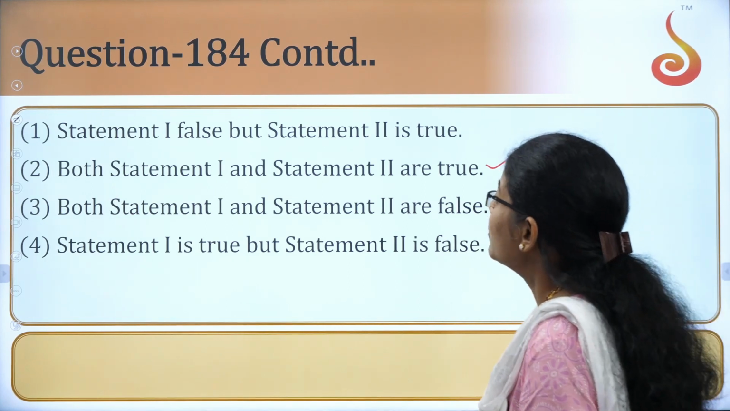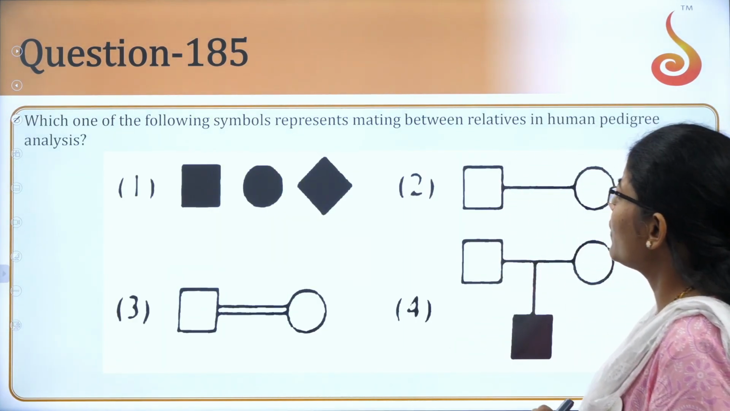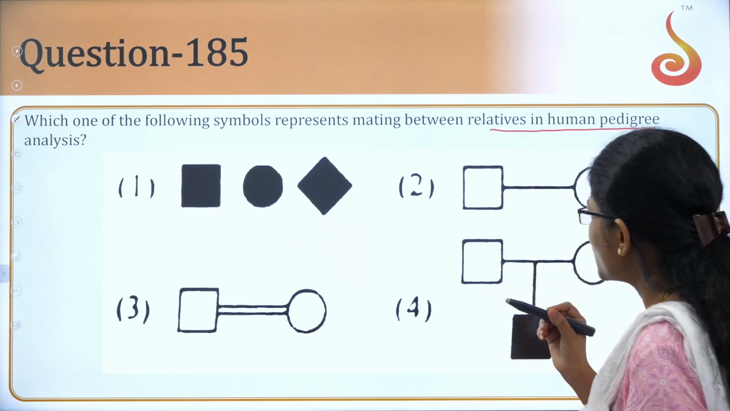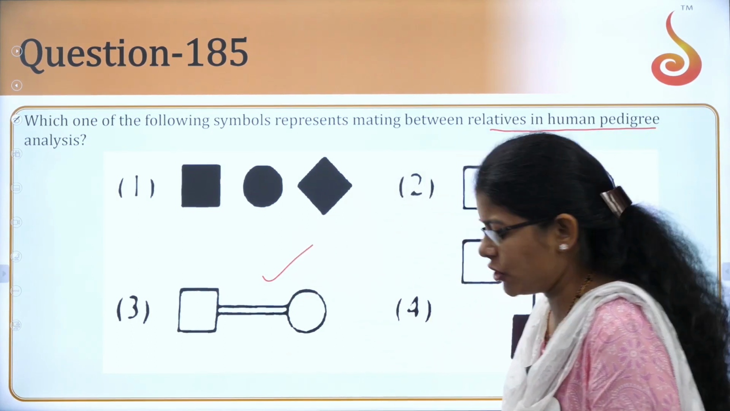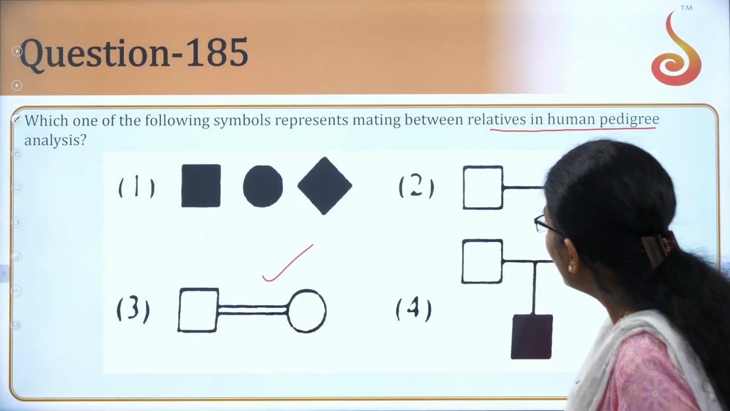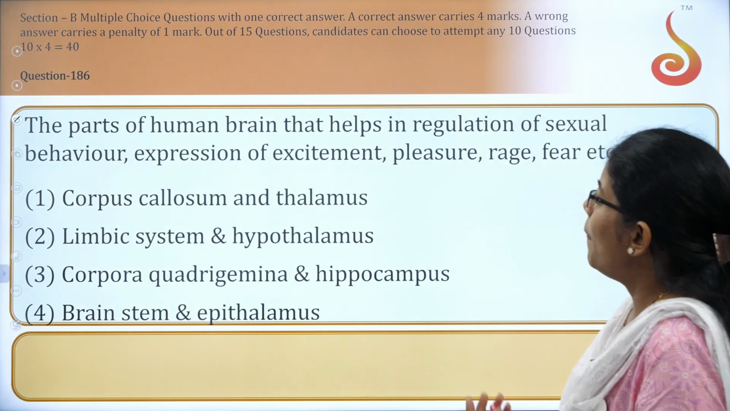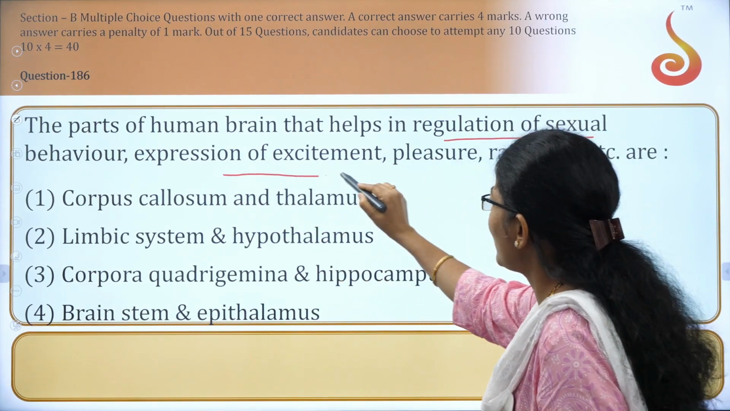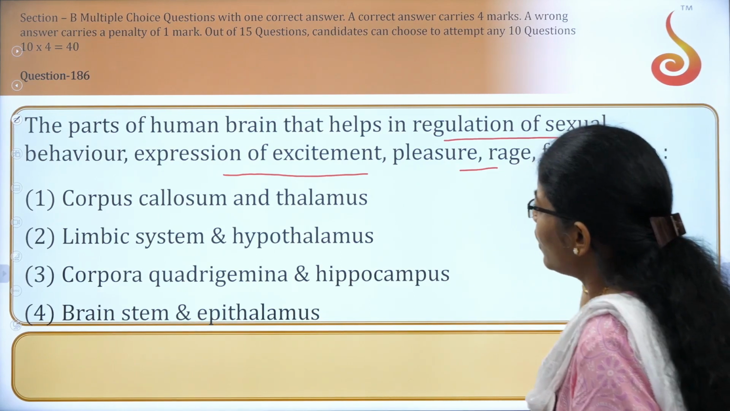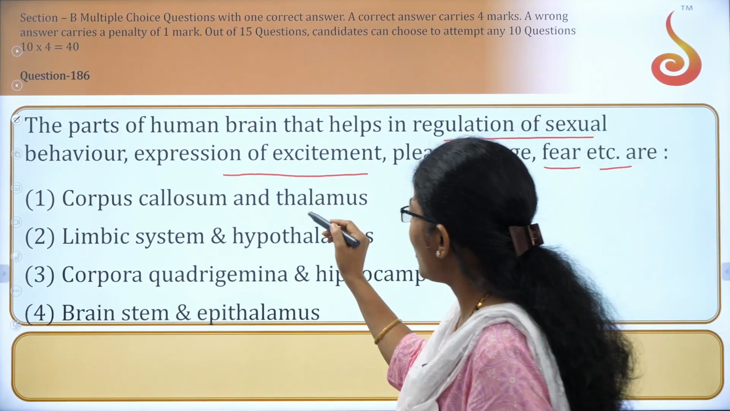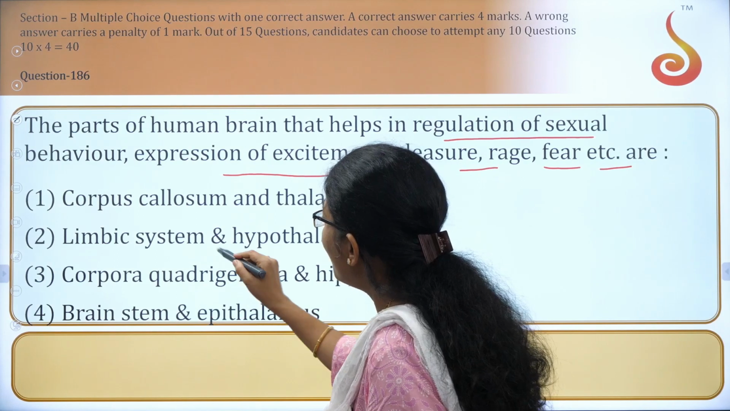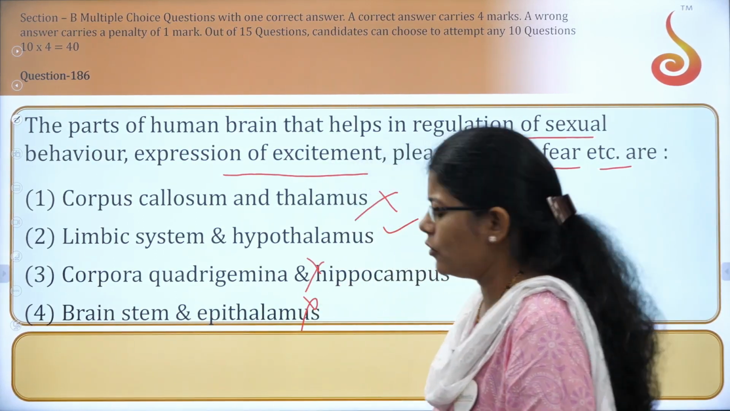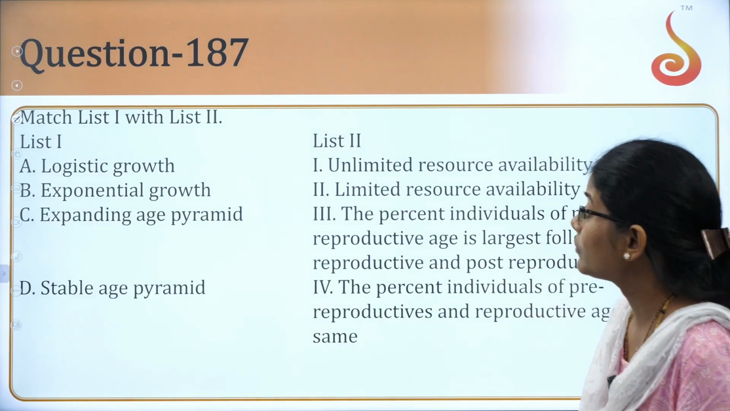Okay, fine. Which one of the following symbols represents mating between relatives in human pedigree analysis? Which one? Yes, the answer here is option C. Yeah, option C. A part of the human brain that helps in regulation of sexual behavior, expression of excitement, pleasure, rage, fear. What is it? Corpus callosum and thalamus? No. Limbic system and thalamus? Yeah, hypothalamus. Sorry, yes. So the answer here is the second option.